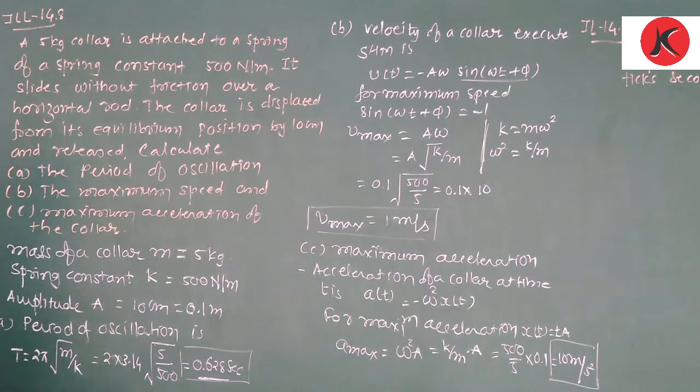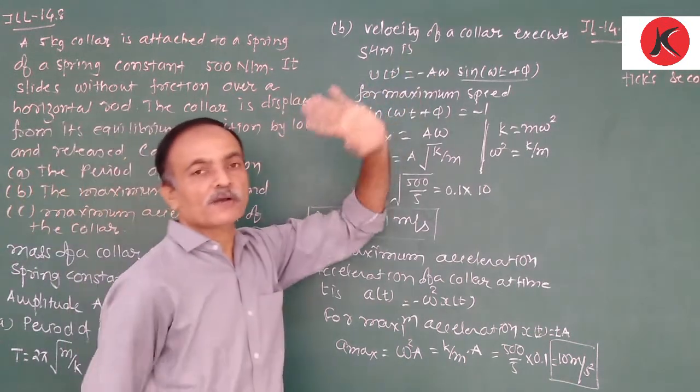Again, we are interested to find the time period of oscillation of a coil. The object is connected with a spring. Therefore, the time period of oscillation T is equal to 2π under root of m upon k. Substituting 2 × 3.14 under root of m upon k, where m is 5 kg and k is 500, we get 0.628 seconds.